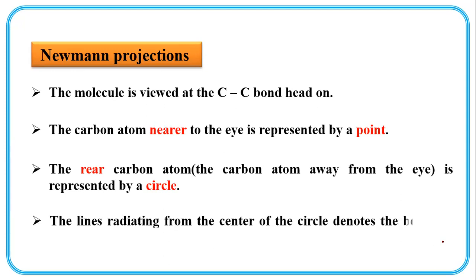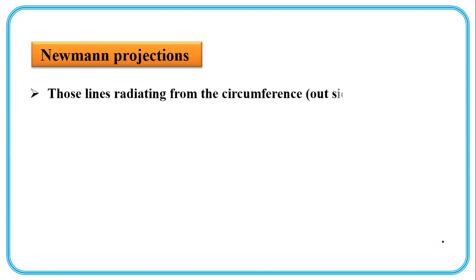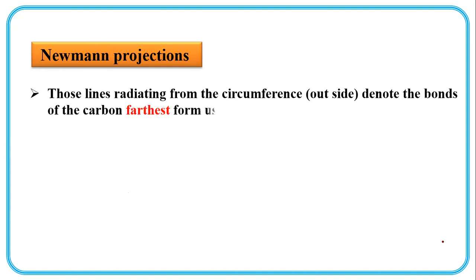The lines radiating from the center of the circle denote bonds of the carbon closest to us. Those lines radiating from the circumference outward denote the bonds of the farthest carbon.